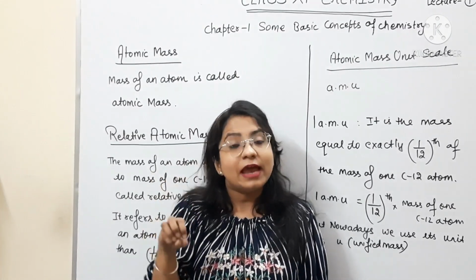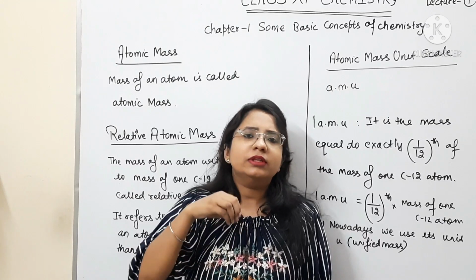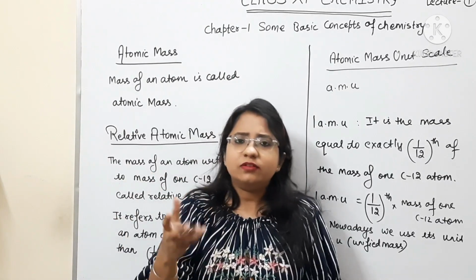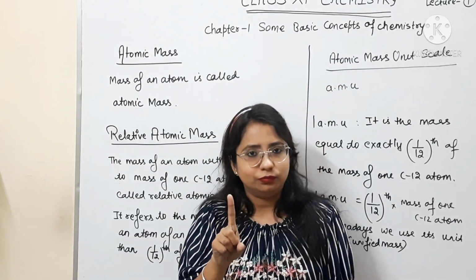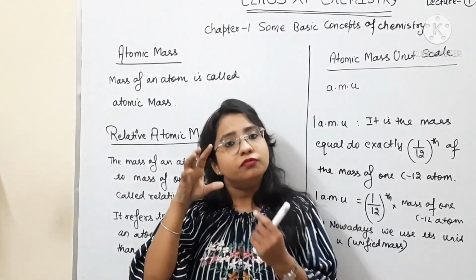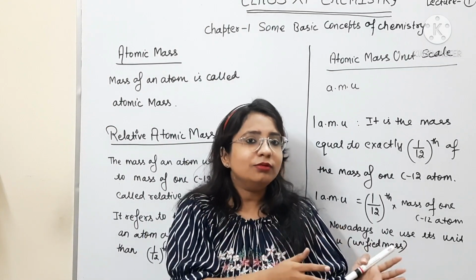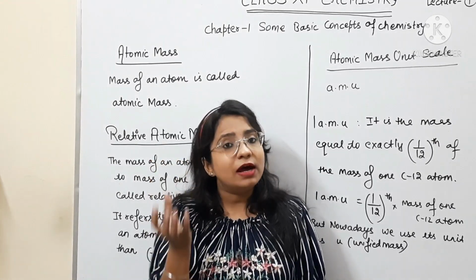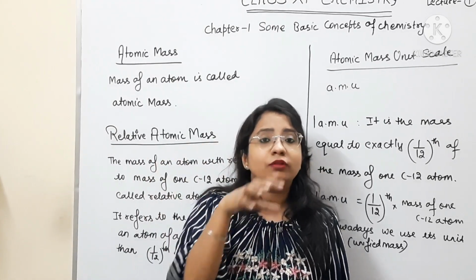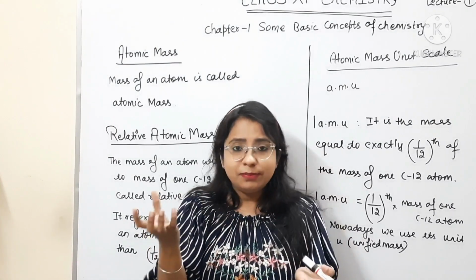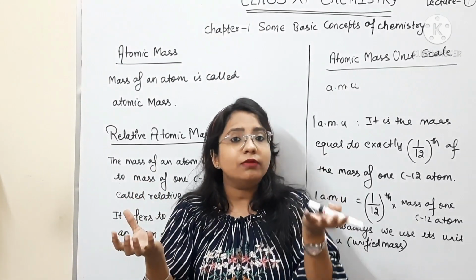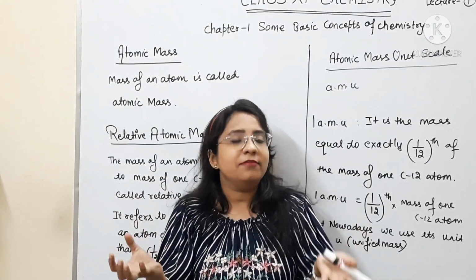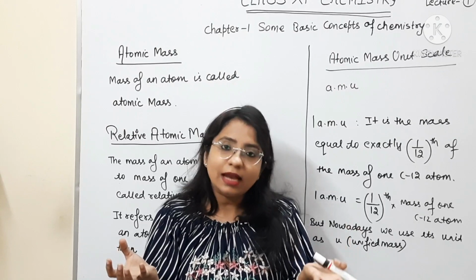They took hydrogen as standard because it's the lightest element, so they randomly gave the value 1 to hydrogen. They said, okay, let's assume that hydrogen has mass 1 U or 1. So with respect to hydrogen, we can measure the mass of different atoms. For example, the mass of one carbon atom is 12 times the mass of one hydrogen atom. If we compare one carbon atom and one hydrogen atom, we can say that carbon is 12 times heavier than the mass of one hydrogen atom.